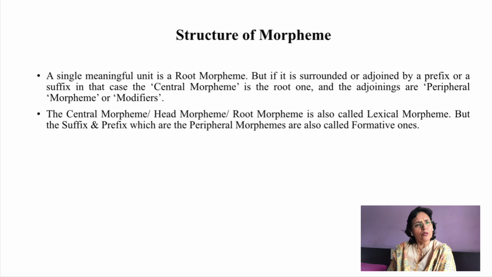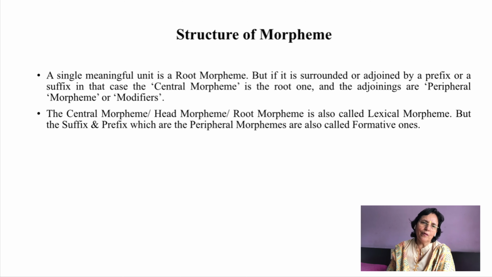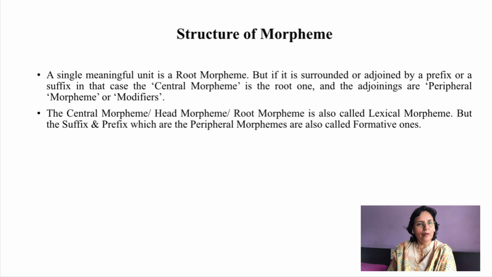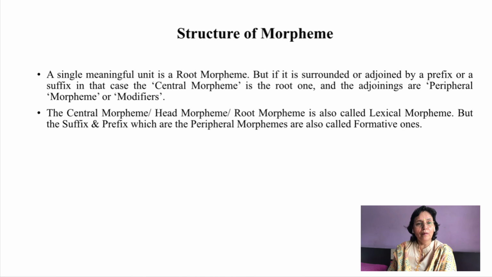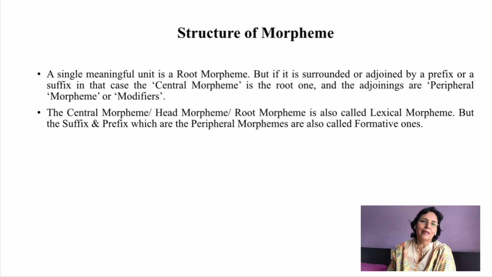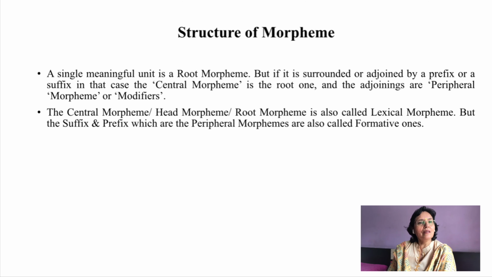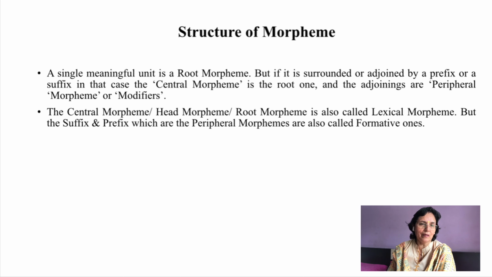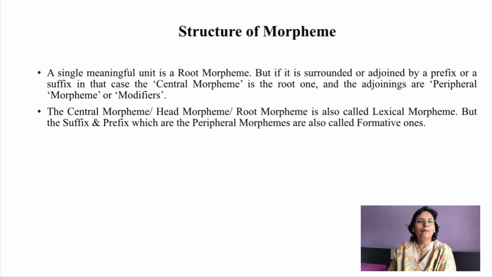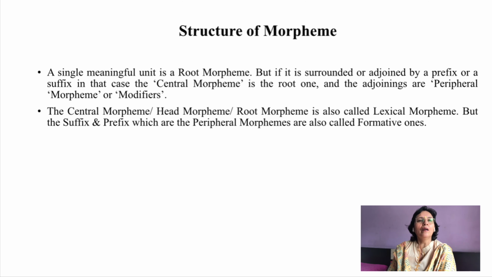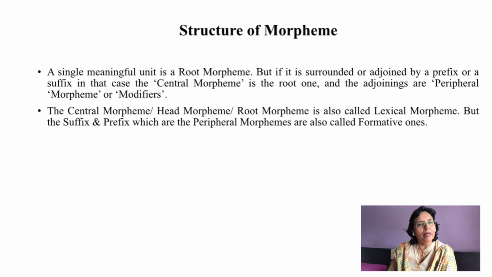It should also be remembered that the central morpheme or the head morpheme or the root morpheme is also called a lexical morpheme. But these suffixes and prefixes, which are peripheral morphemes, are also called formative ones.